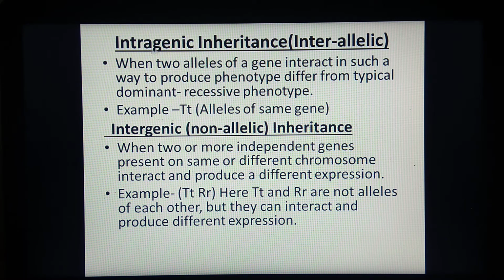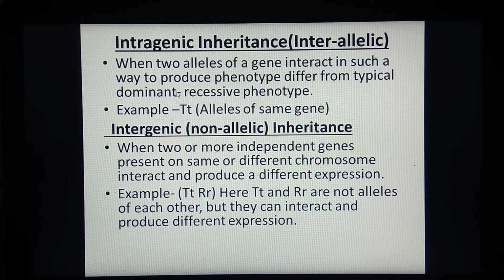Intragenic inheritance means interallelic, between capital T and small t, for example. So when two alleles of a gene interact in such a way to produce a phenotype which is different from the typical dominant recessive phenotype, we are studying its examples.